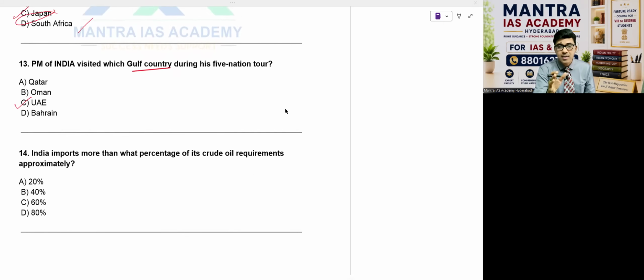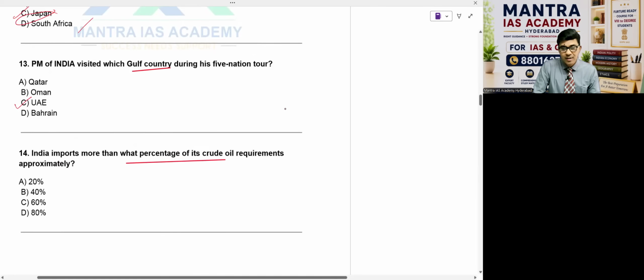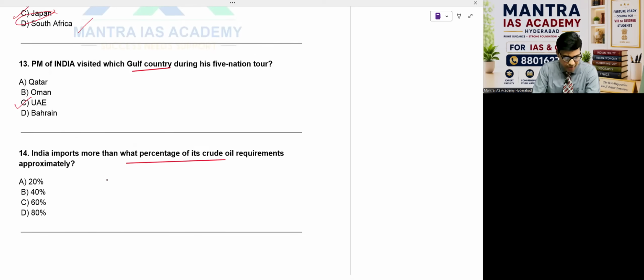Even some states are already following this because of the crisis and all. A very important point I want to mention here now. India imports more than what percentage of its crude oil requirements, approximately? Remember, the question is important. India imports more than what percentage of its crude oil requirements? Approximately 20%, 40%, 60%, or 80%.